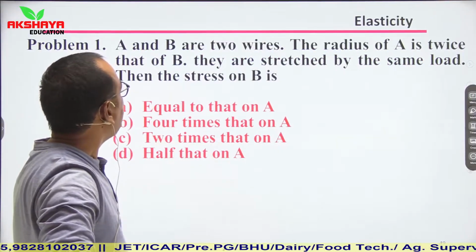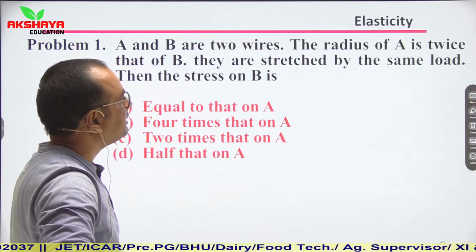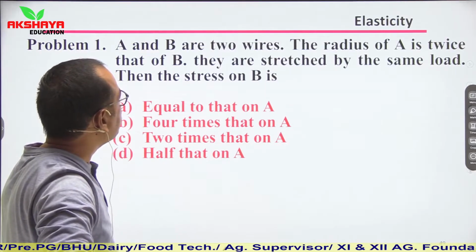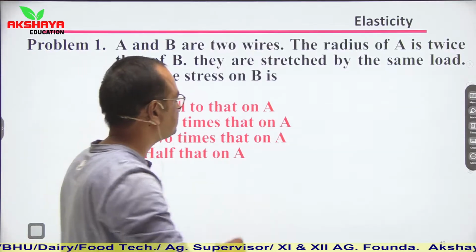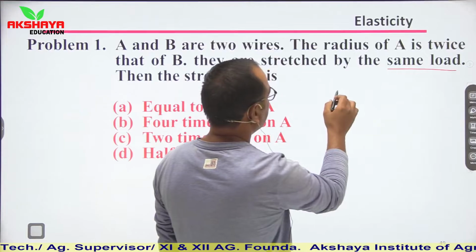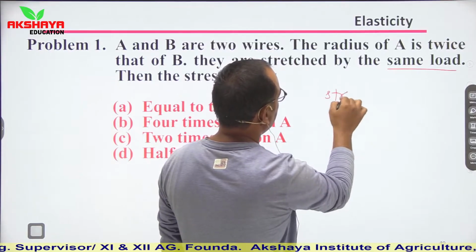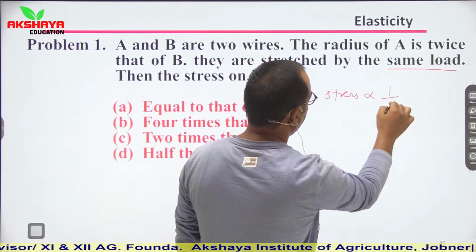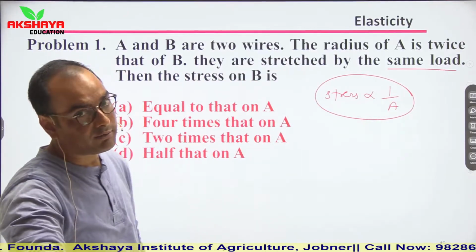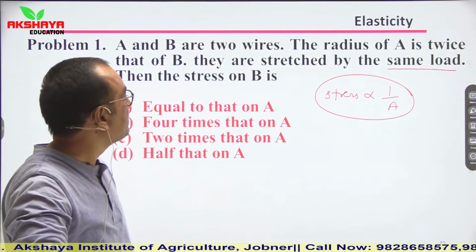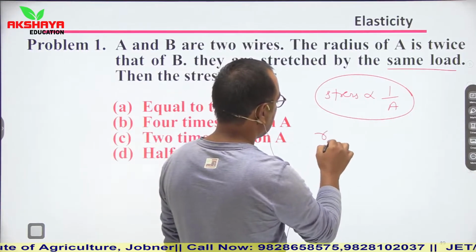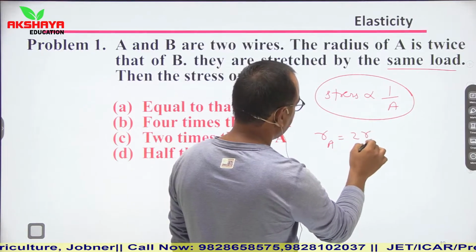Let us see a question. A and B are two wires. The radius of A is twice that of B. They are stressed by the same load. Then the stress on B is? So from here we are given that the load applied is the same. So stress simply depends on area. Larger the area of cross section, smaller the stress applied. So the radius of A is twice that of B, so RA is equal to 2RB.